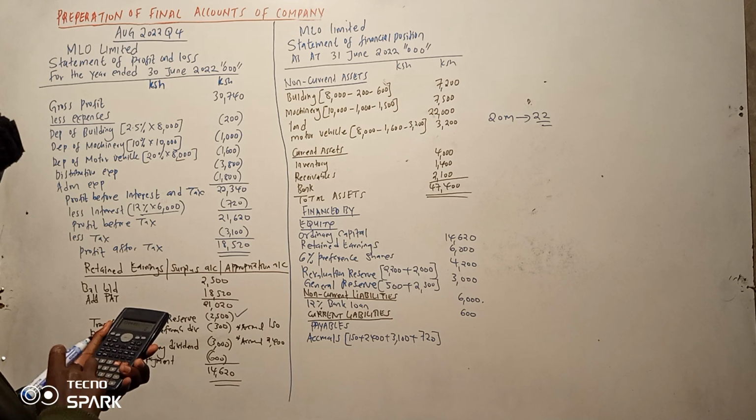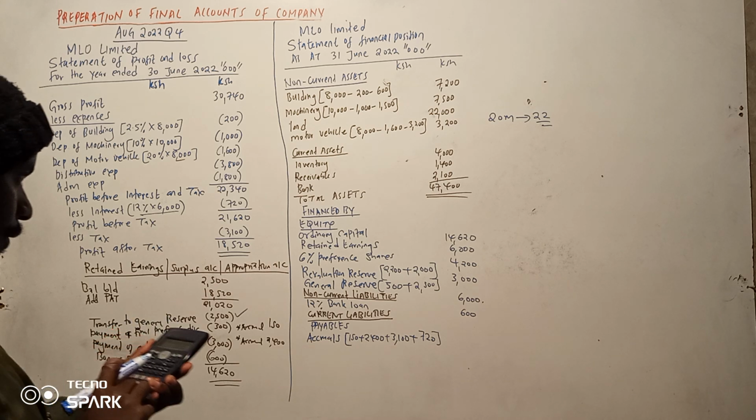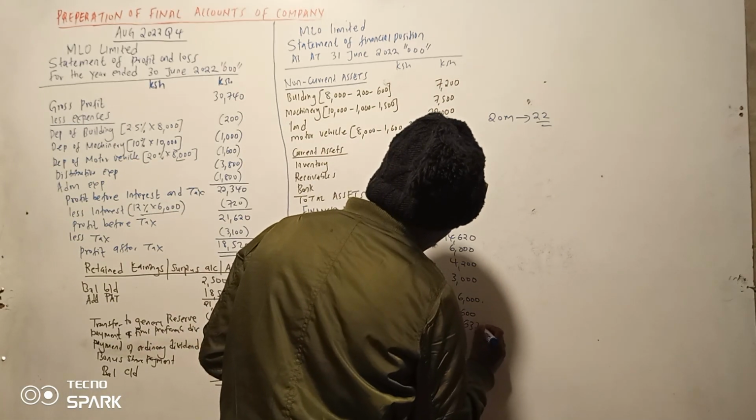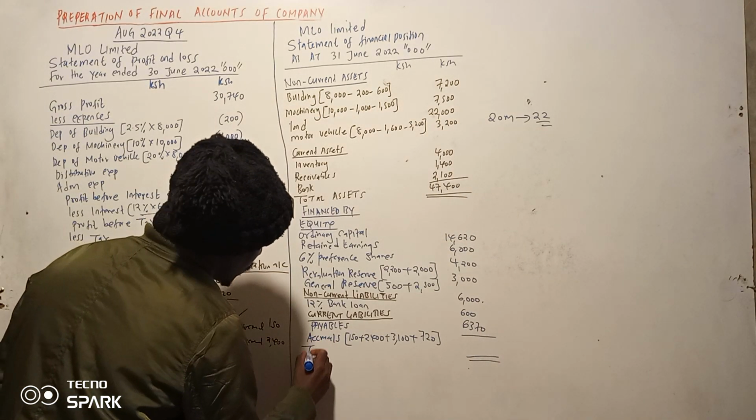Plus 3100 plus 150 plus 2400. Hizo tu inatupatia 6370. 6370. So add them together. So total